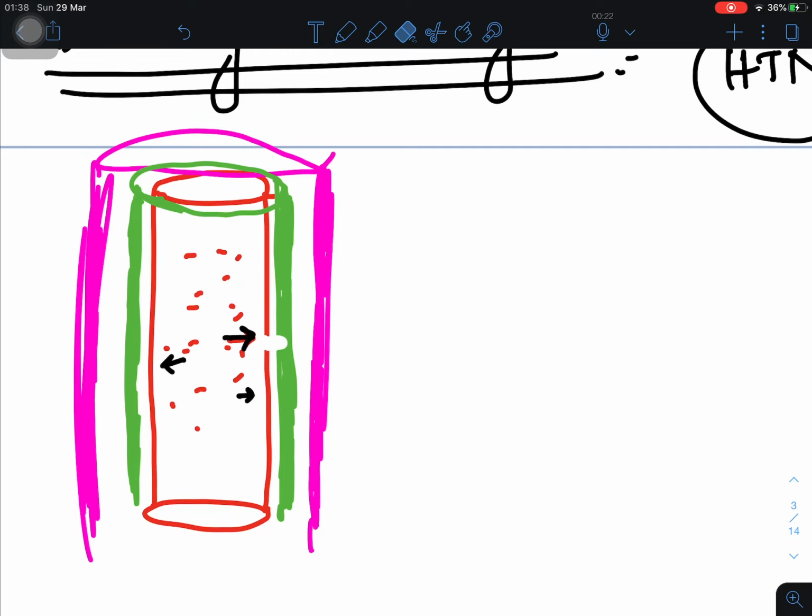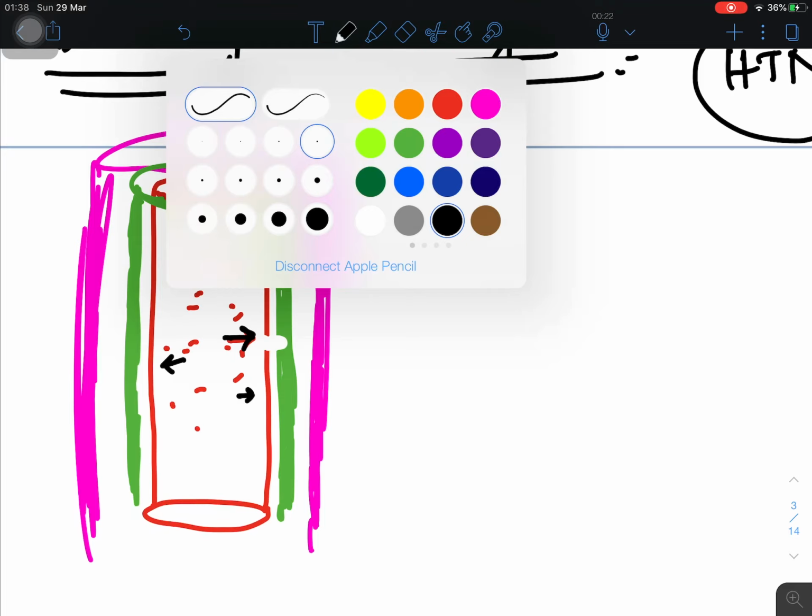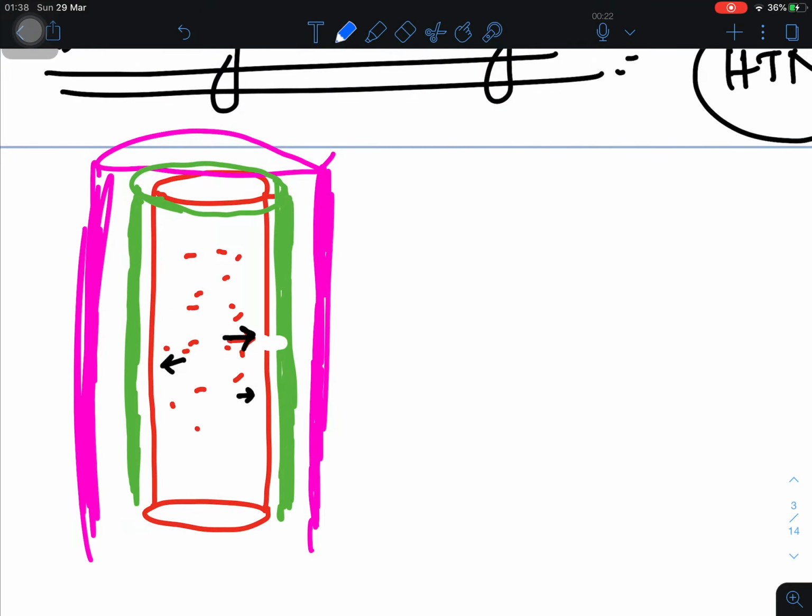So when the tunica intima tears, what will happen now? The blood will dissect on opposite sides. You see here, the blood is dissecting between the layers. It is dividing, it is cutting down and going.